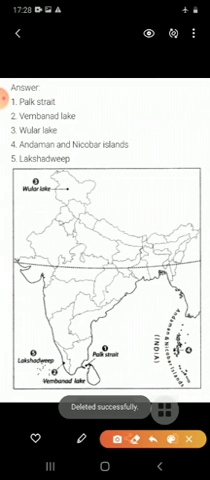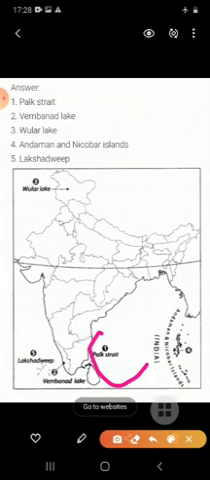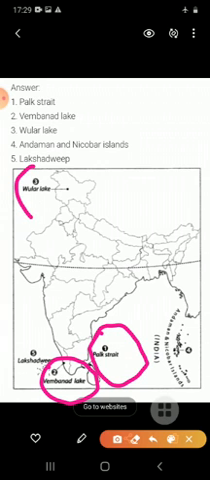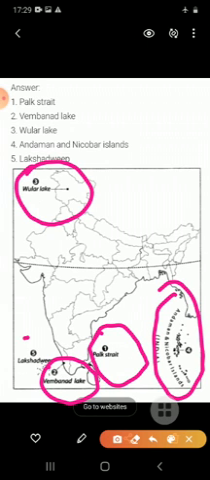So students, first thing, what you have to locate on the map of India? Which strait separates Sri Lanka and India? That is the Palk Strait. So here you have to locate the Palk Strait. Then which saltwater lake in Kerala? That is the Vembanad Lake. So you have to locate this lake on the map of India. Third one is which largest freshwater lake in India? That is the Wular Lake. It is situated in Jammu and Kashmir. Andaman and Nicobar Islands you have to locate here, and the last one is Lakshadweep. So students, these things you have to locate on map work 1.